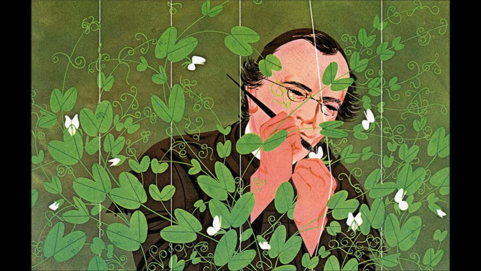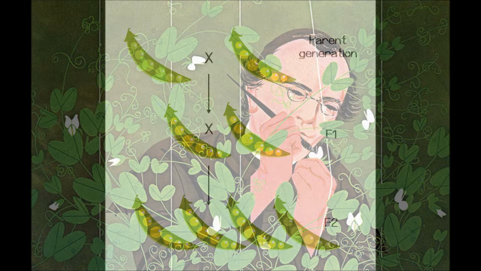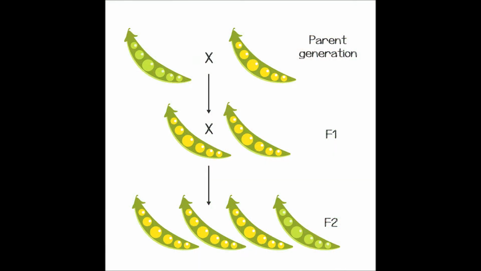Today, I will explain some of my experiments with pea plants. In one experiment, I cross-pollinated smooth yellow pea plants with wrinkled green peas. Every single pea in the first generation crop, which is marked by F1, was as yellow and as round as the yellow round parent. Somehow, yellow completely dominated green and round dominated wrinkly.